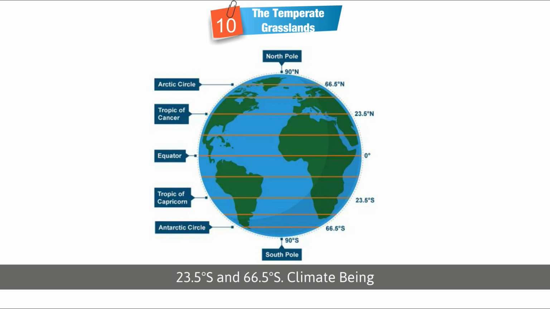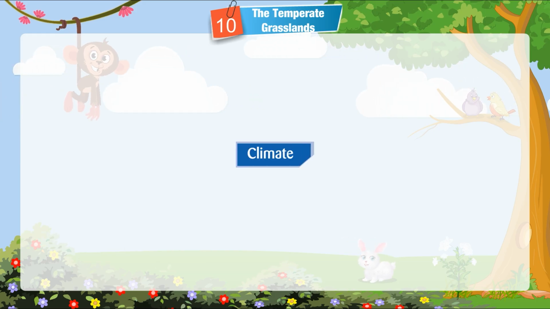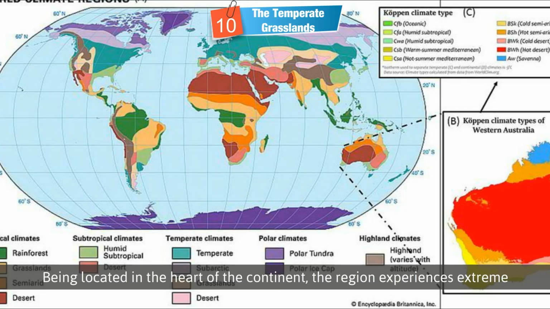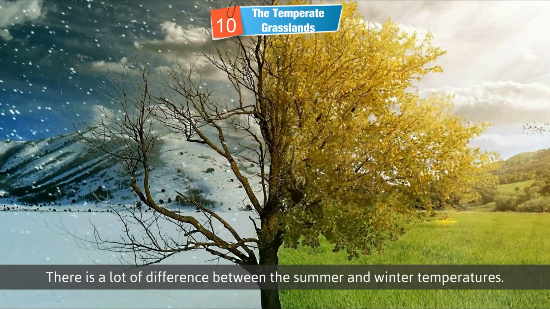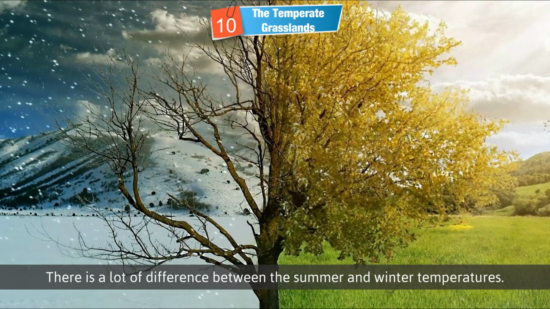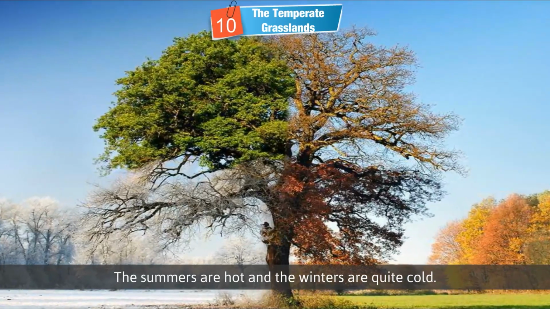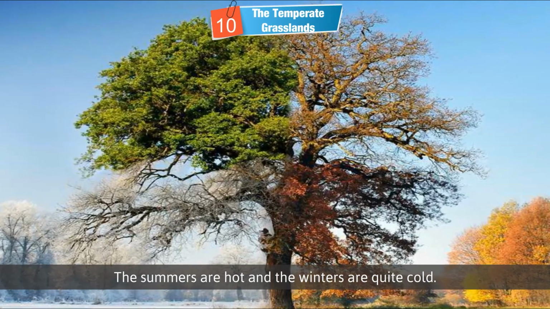Climate. Being located in the heart of the continent, the region experiences an extreme type of climate. There is a lot of difference between the summer and winter temperatures. The summers are hot and the winters are quite cold.